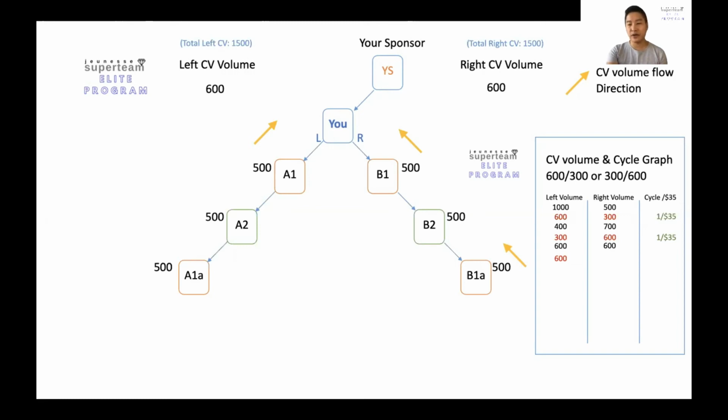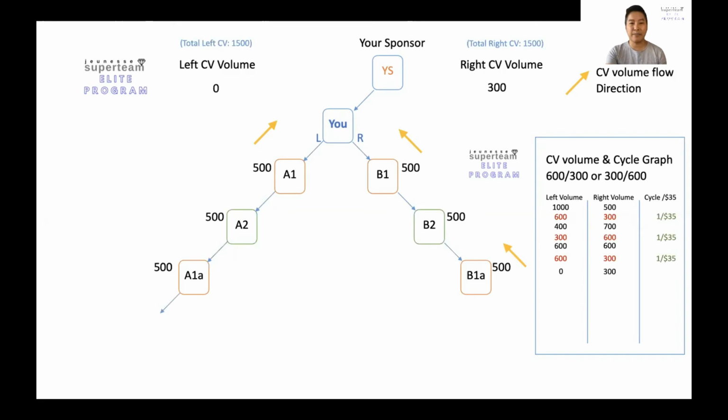So what happens is minus 600 points and minus 300 points on the right hand side, and you get $35, which is equivalent to one cycle. So the same thing happens. And from there, the points will be minus off, and the left hand side is left with 0 points, and the right hand side is left with 300 points. So from here you can see that you are actually changing the points into US dollars, because your organization is actually moving.